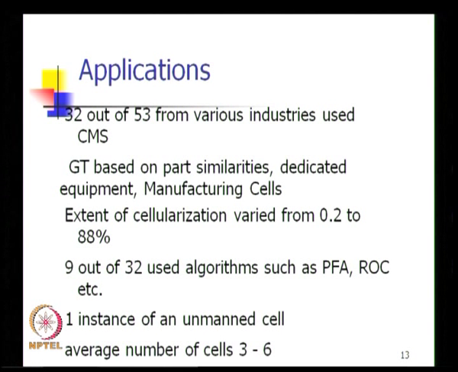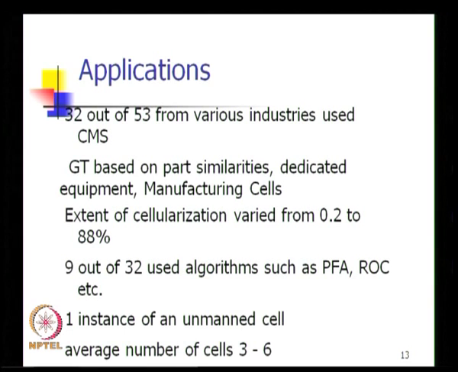some components and parts. When asked how they create these cells, the answers indicated that cells were created based on part similarities, and in some instances dedicated equipment were given to cells to manufacture all the parts, and that was how the manufacturing cells were created.